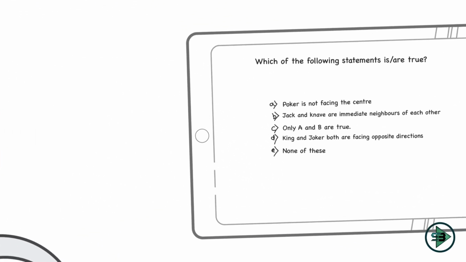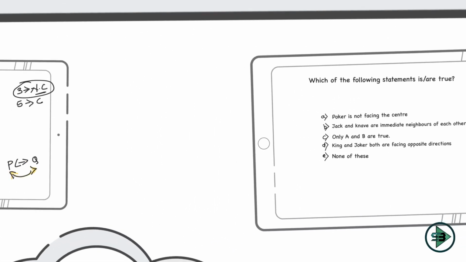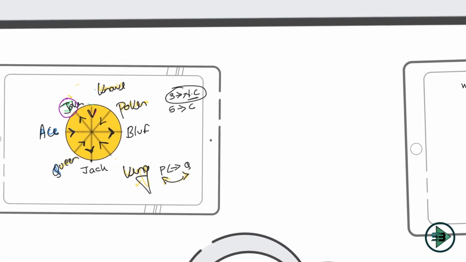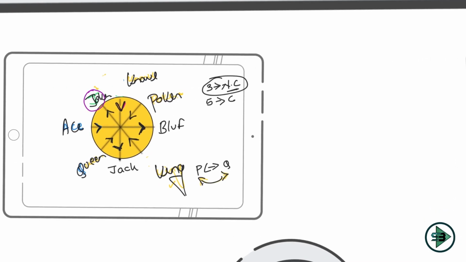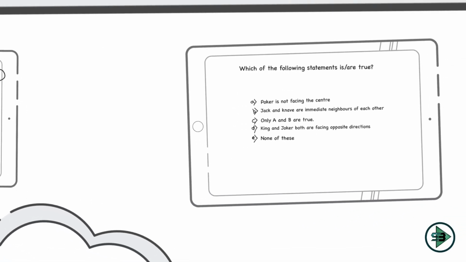So let's move on to our puzzle. What is the first statement? Poker is not facing the center. No, Poker is actually facing the center, right? Poker is actually facing the center. So this is not true. A is not true, and he's asking which of these is true. So A is not an answer.